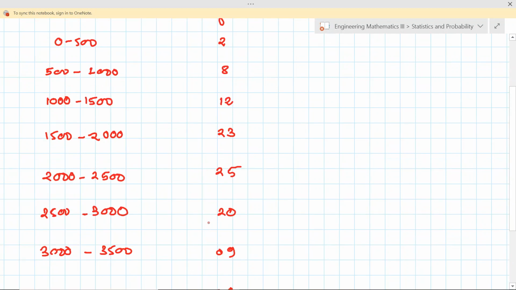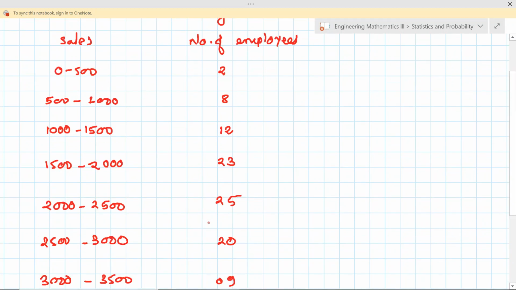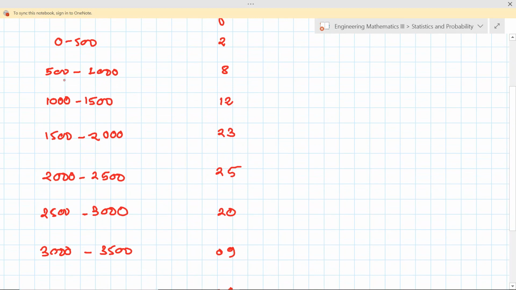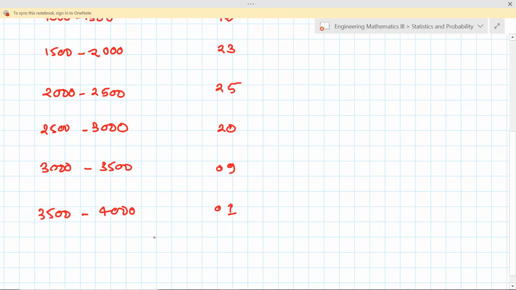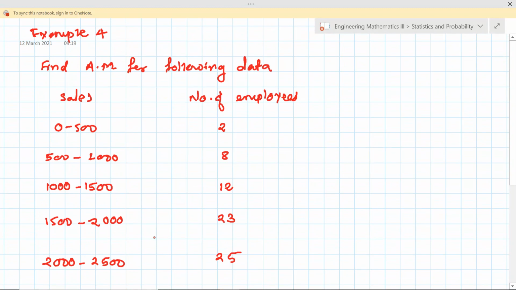Okay, so let us see this once again. Check this: 0 to 500, 2, 8, 12, 23, 25, 20, 9 and 1. The classes are 0 to 500, 500 to 1000, 1000 to 1500, 1500 to 2000, and finally it is 4000. So this is the data we have, and we just have to find the arithmetic mean for this.